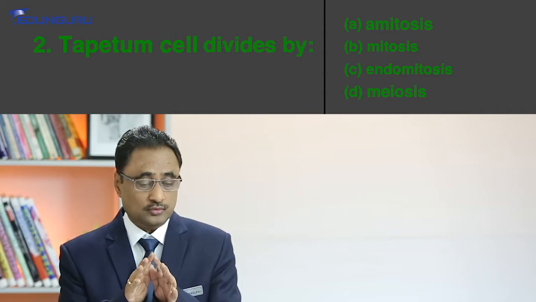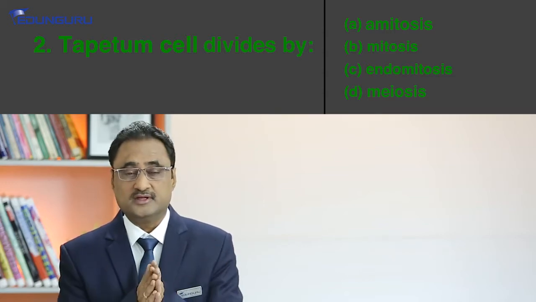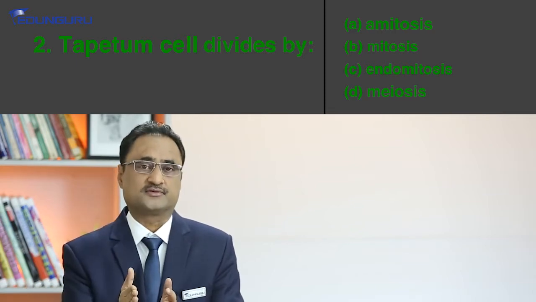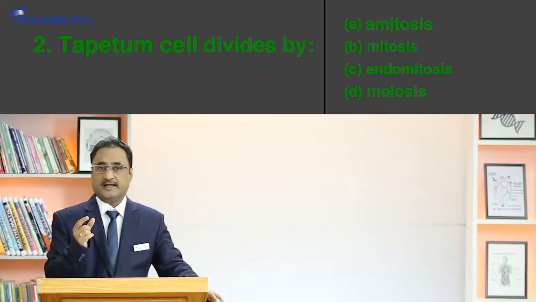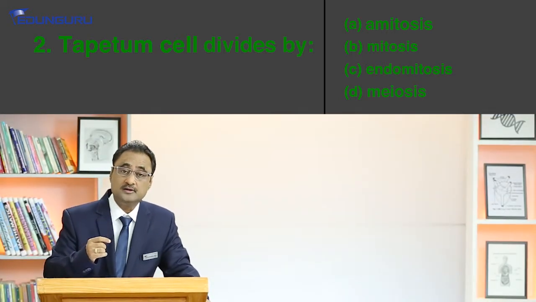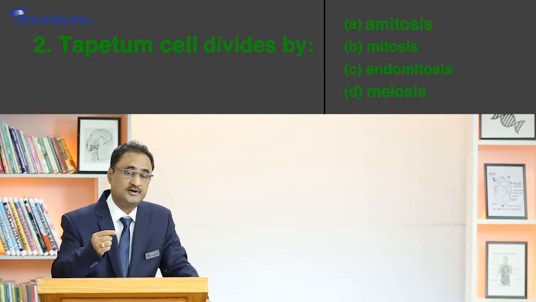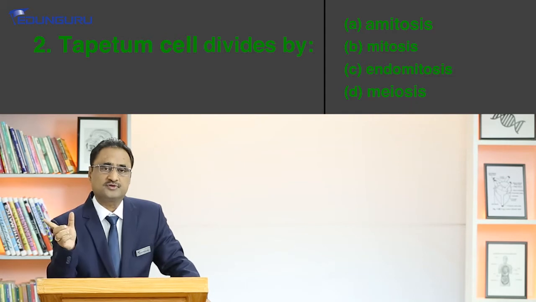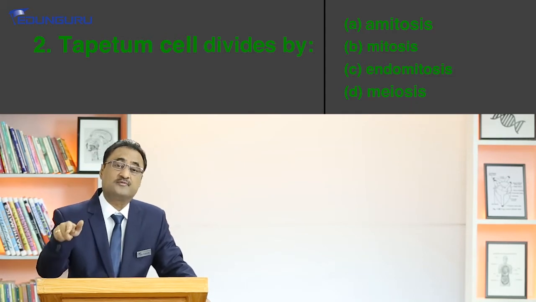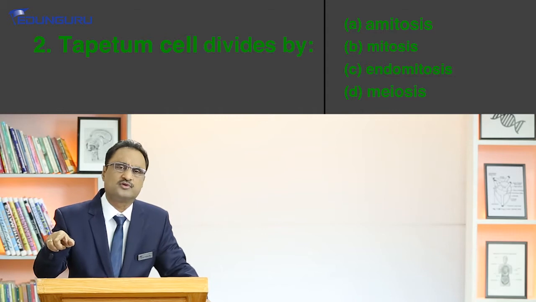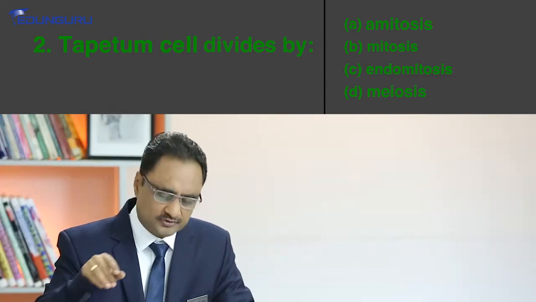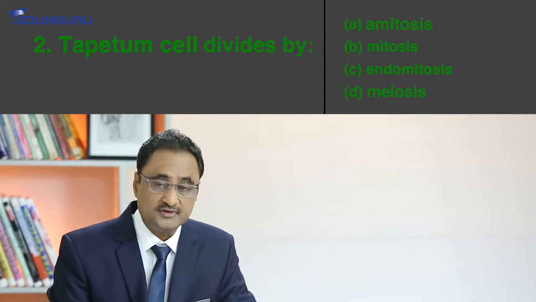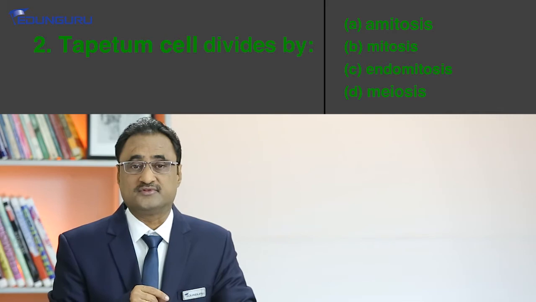Okay, so there is no division of the cell, or we can say there is no cytokinesis. Karyokinesis happens, but there is no cytokinesis. So what it means is that the genetic material is going to be doubled. And if the genetic material is doubled, there is more protein synthesis, and the nutritional requirement of the developing microspore mother cell or microspore is going to be fulfilled, right? So that's why the correct answer for question number 2 is C, that is endomitotic cell division.